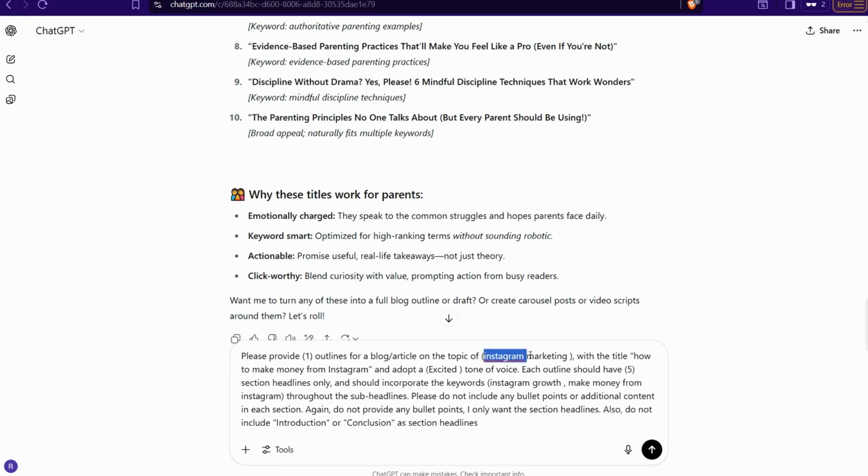And then set your topic again, like the parenting techniques and the excited tone as you want. And each outline should have 5 sections, headlines, okay. And insert here your title, and insert here your title. So here I just put parenting techniques.